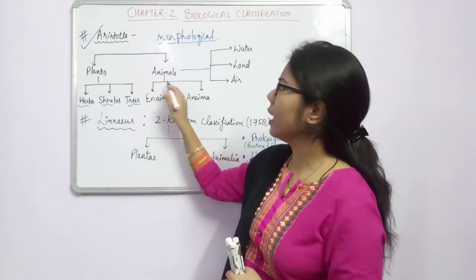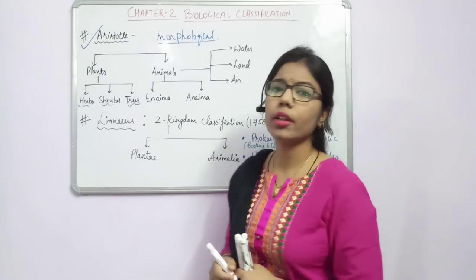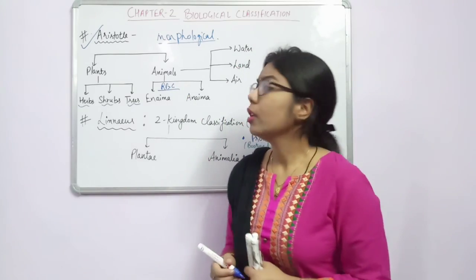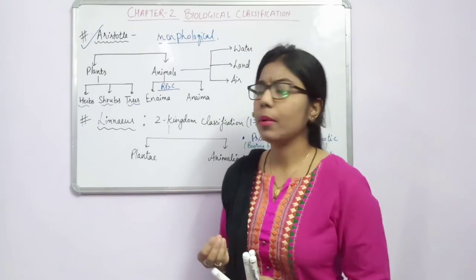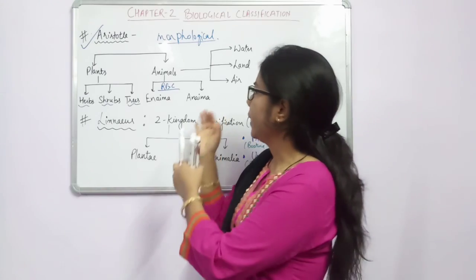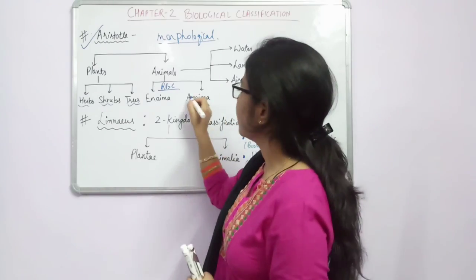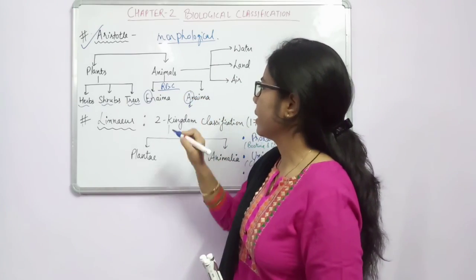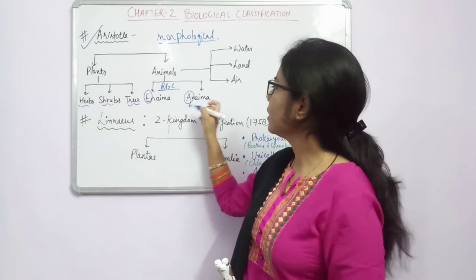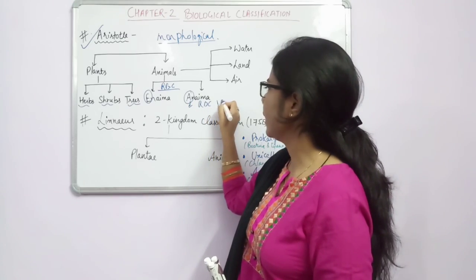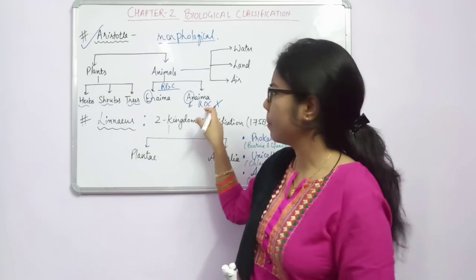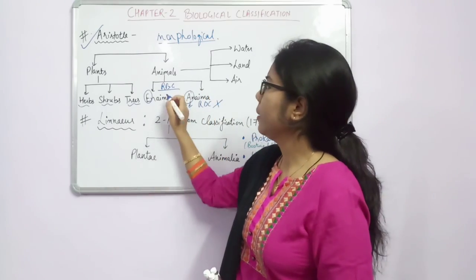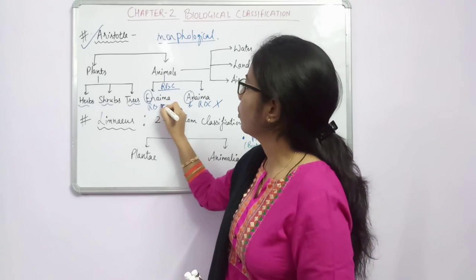Along with this, he has also classified animals on the basis of what? On the basis of RBC. RBC is what? Red blood cell. Those animals having red colored blood, he classified into enaima as well as anaima. Now memorize this thing, E as well as A. A means absent, memorize A as absent. It means that RBC is absent here. Those animals where RBC is absent are known as anaima, and those animals in which RBC is present are known as enaima.